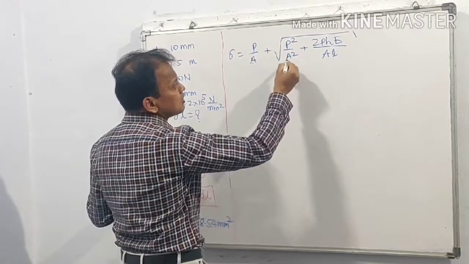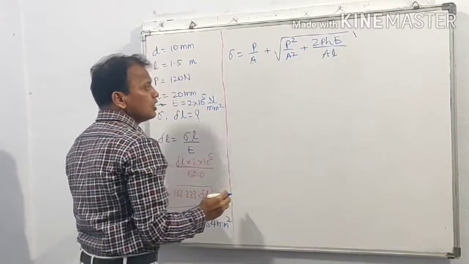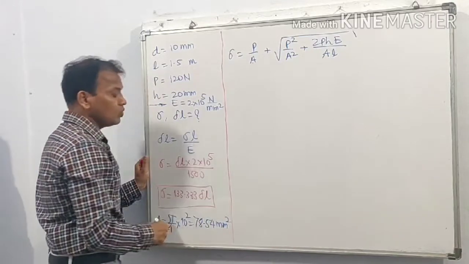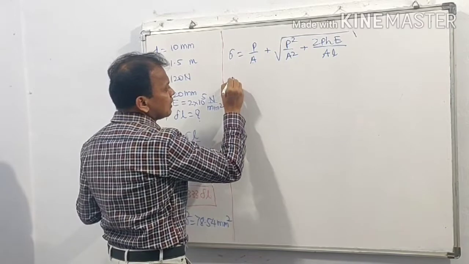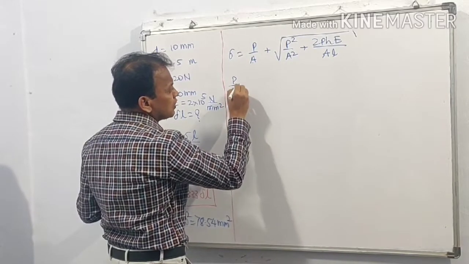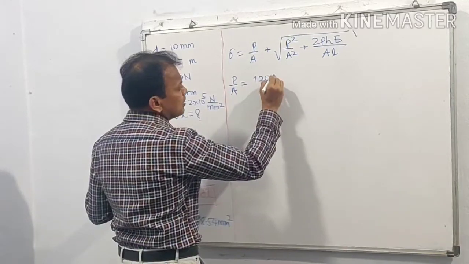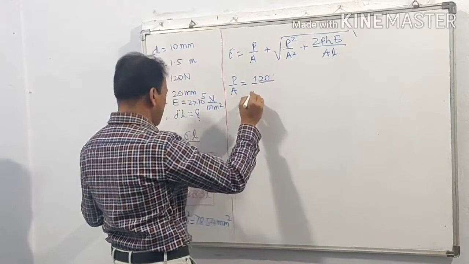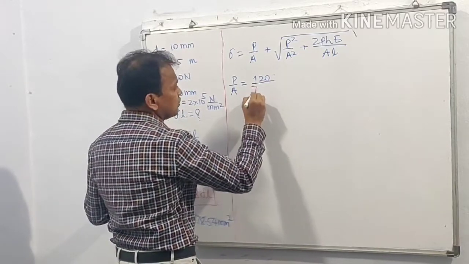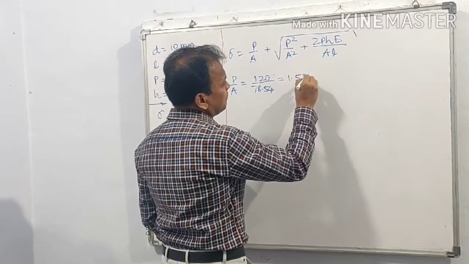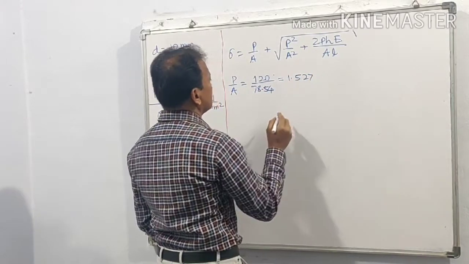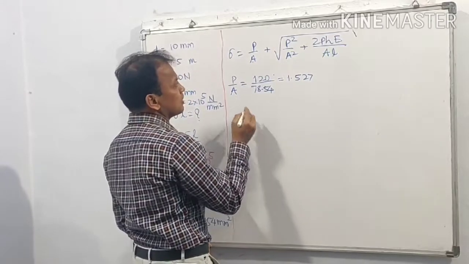In every term there is P upon A, so let us first find the value of P upon A to make the calculations easier. P upon A is equal to 120 upon 78.54, that is 1.527 Newton per millimeter square.